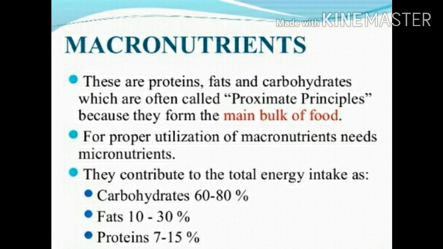Next we will discuss macronutrients. These are protein, fat and carbohydrate, which are often called proximate principles, the main bulk of food. For proper utilization of macronutrients we need micronutrients. They contribute to the total energy intake as carbohydrate 60 to 80%, fat 10 to 30%, protein 7 to 15%.